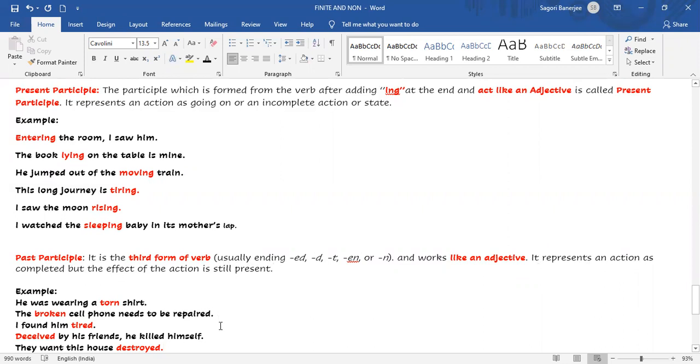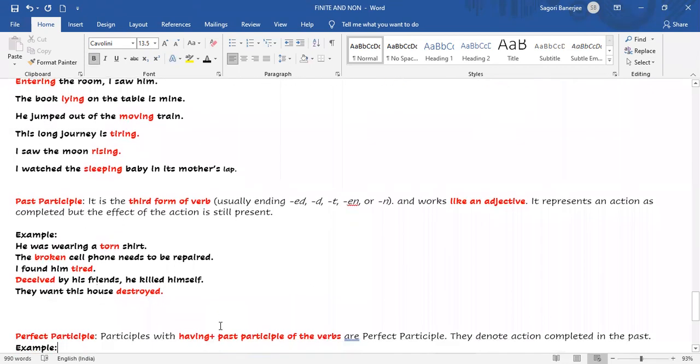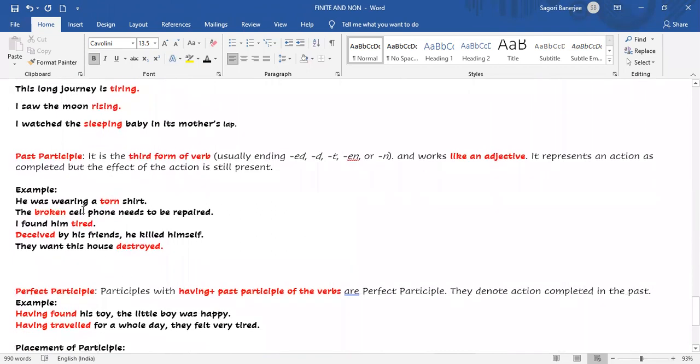Okay. Now coming to the example of past participle. He was wearing a torn shirt. Shirt is a noun. Torn has come from the verb tear. Tear is the present form. T-O-R-E, tore, is the past form. And torn is the third form, the past participle form. So torn is describing the shirt, the noun. First of all, it is the third form of the verb, and also it is acting as an adjective.